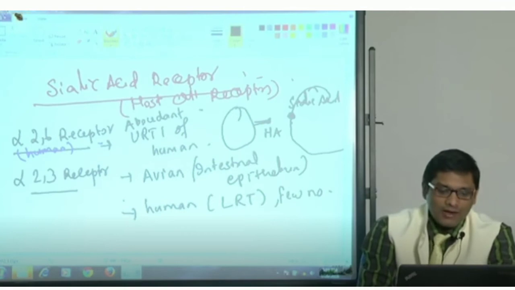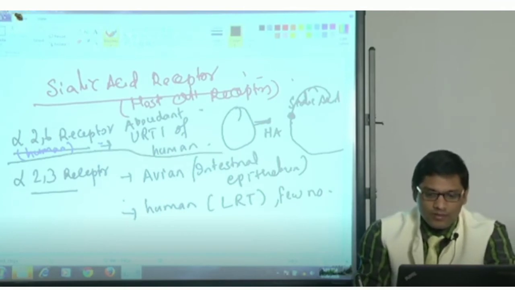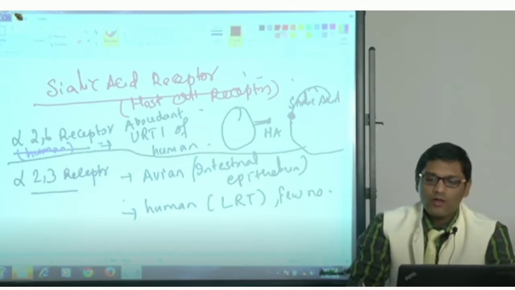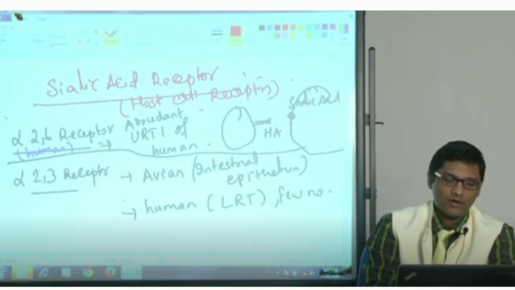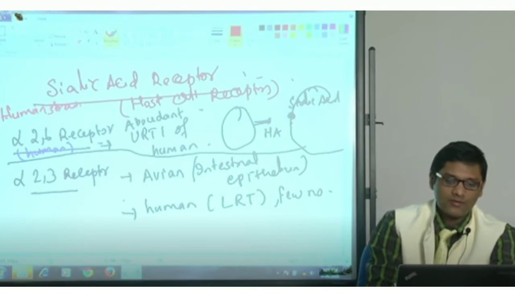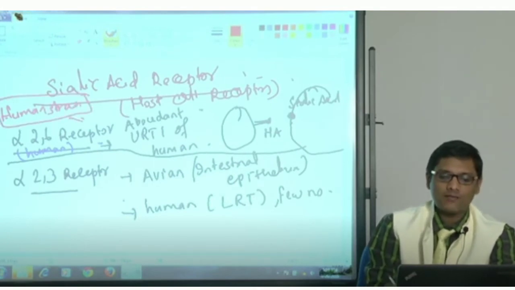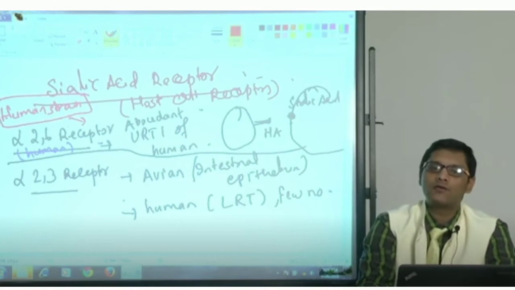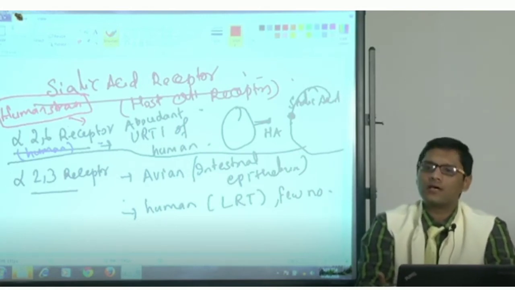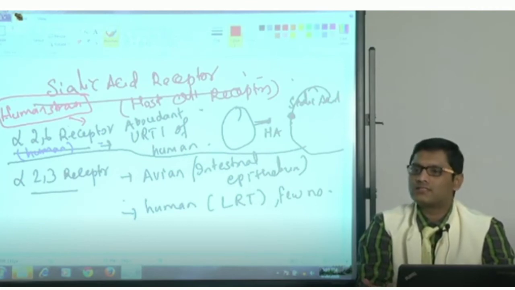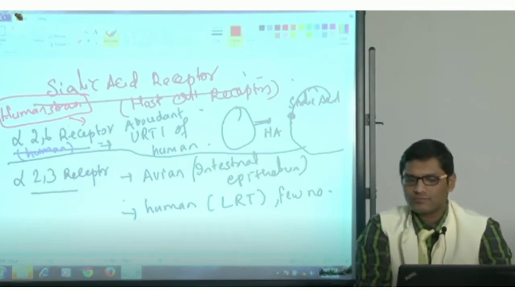So what is the receptor for the human strain? For the human strain of influenza virus, the receptor is alpha 2,6, which is present in the upper respiratory tract. That is why most influenza manifestations are URTI.